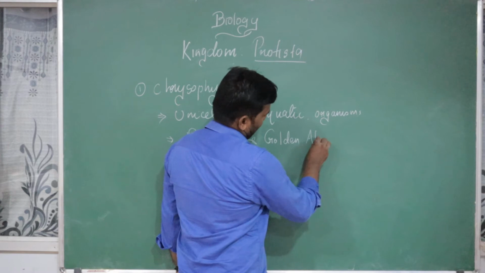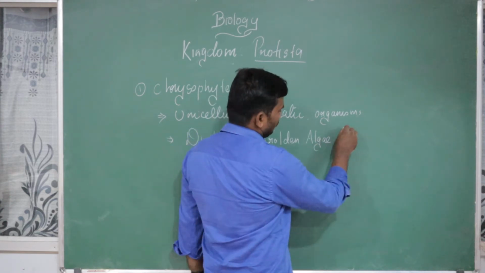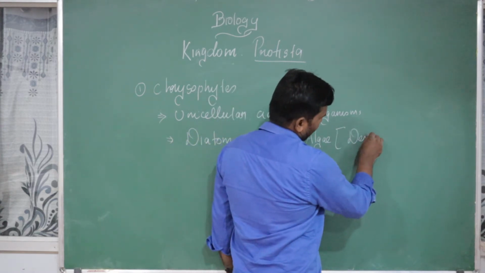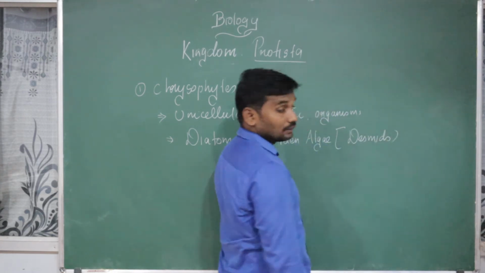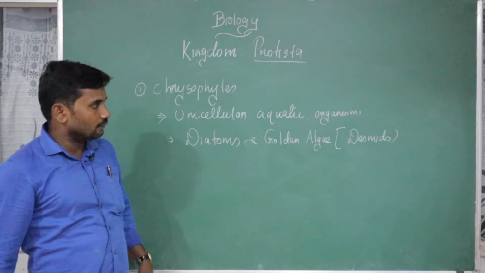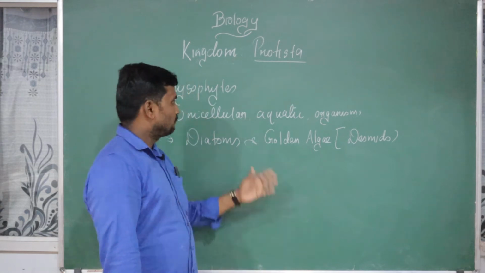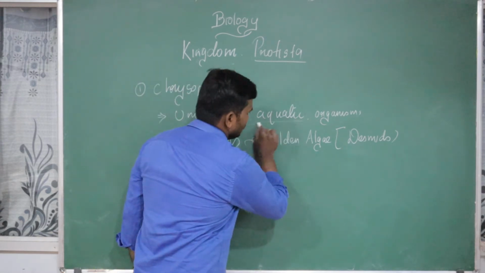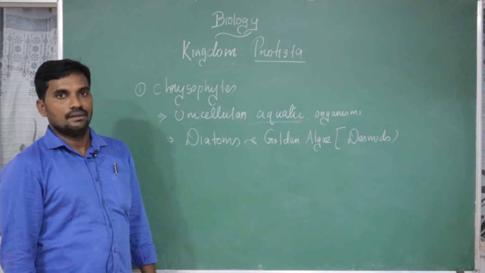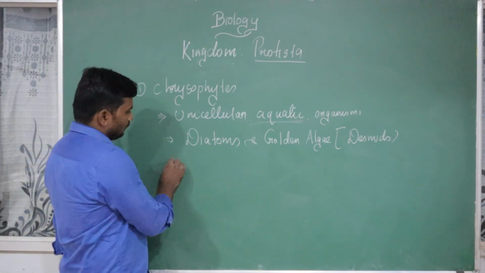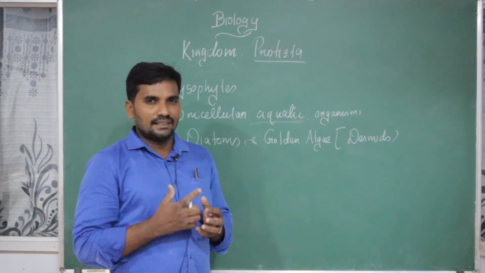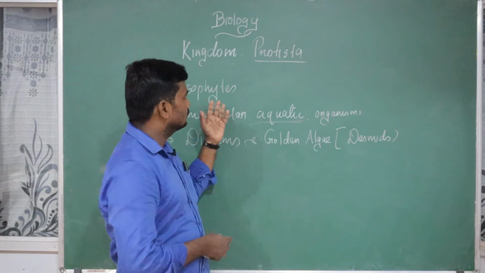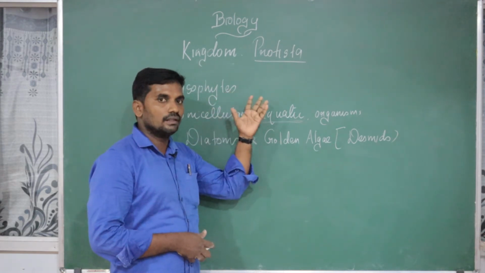Golden algae is also called desmids. Where it is present, I already told you, it is purely aquatic. Does it have any kind of specialized structure to locomote? It is a simple unicellular eukaryotic cell.